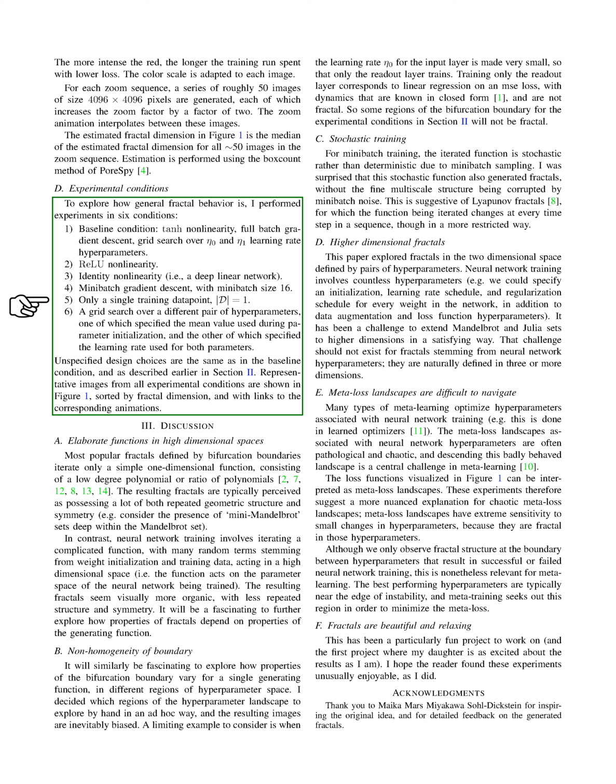Secondly, we explore the effects of using the ReLU nonlinearity function. Thirdly, we consider the identity nonlinearity, essentially turning our network into a deep linear network. Fourthly, we shift our focus to mini-batch gradient descent with a mini-batch size of 16. Fifthly, we narrow down our experiment to using just a single training data point. Lastly, we conduct a grid search over a different set of hyperparameters, specifically targeting the mean value used during parameter initialization and the learning rate for both parameters.